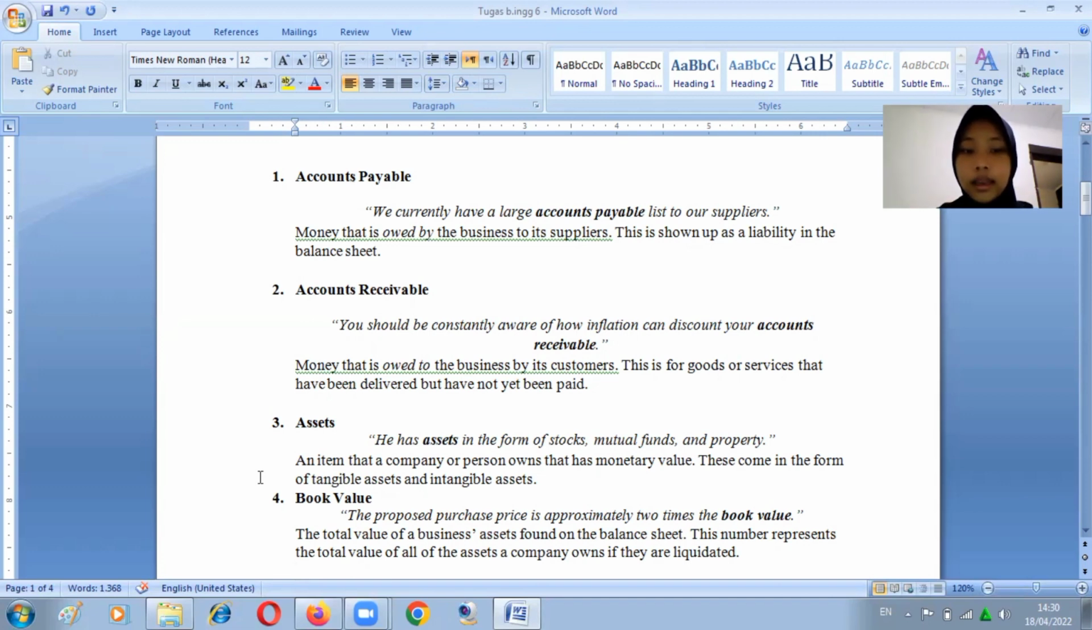3. Asset. It has assets in the form of stock, mutual funds, and property. An item that a company or person owns that has monetary value. These come in the form of tangible assets and intangible assets.